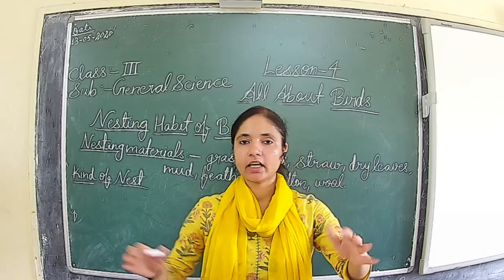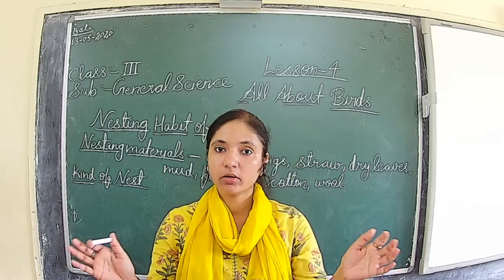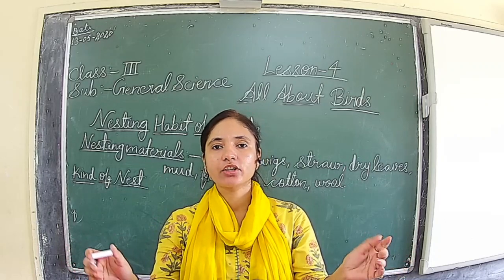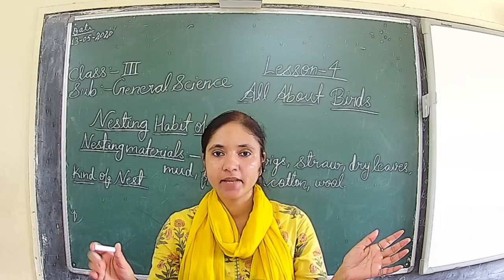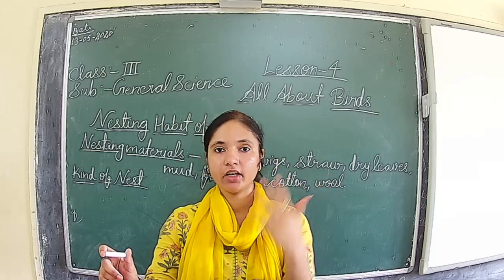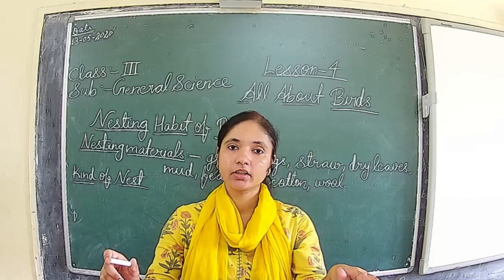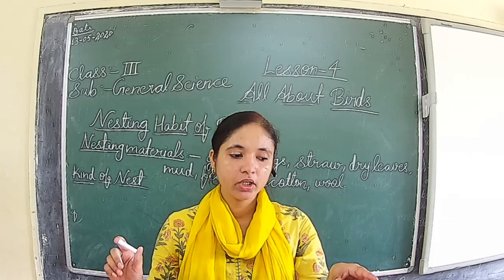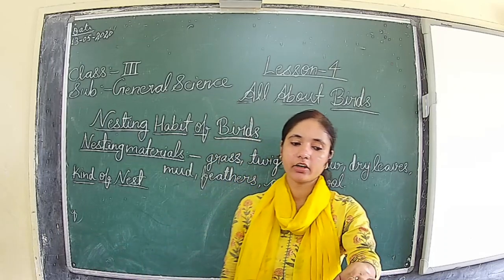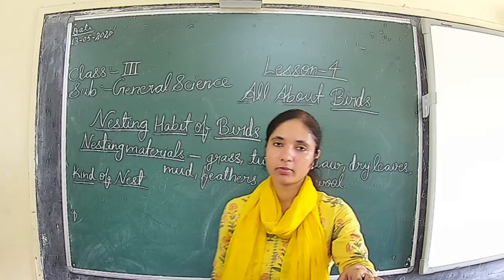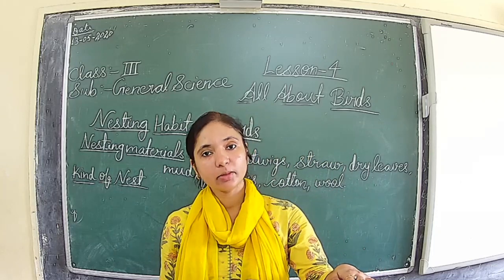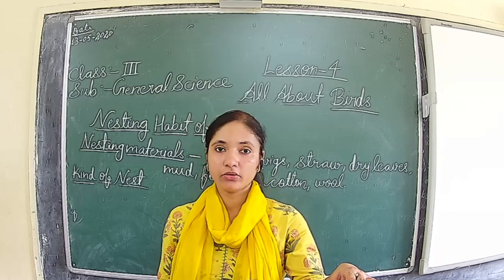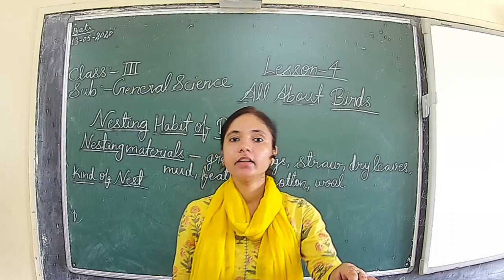Some places have wooden houses also. So we have different types of houses based on the area where we live and what type of things we get. Here, different birds build different kinds of nests. First is the tailor bird. On the basis of their physical appearance, their body, their beaks, and the mix of food they eat, they prepare a nest also.